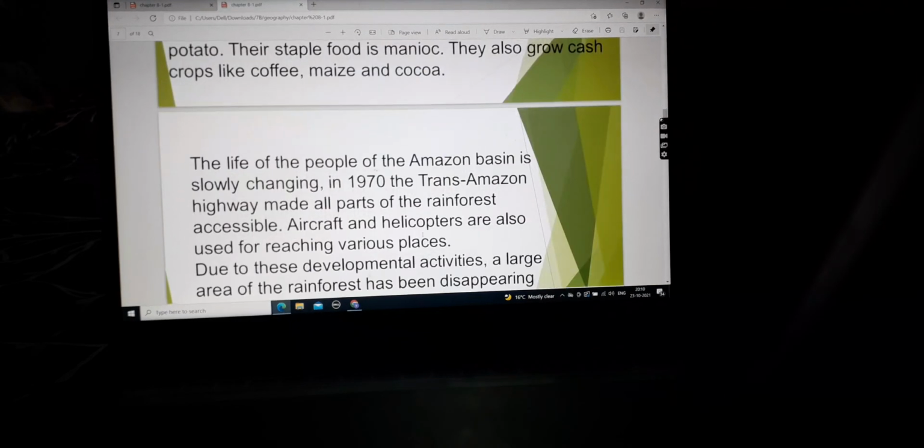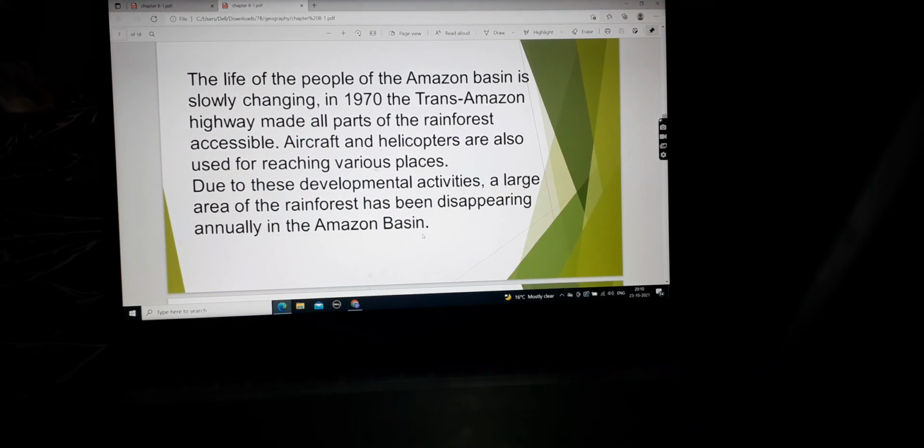The life of people of the Amazon basin is slowly changing. In 1970, the Trans Amazon Highway made all parts of the rainforest accessible. As the development is taking place, the life of the people of the Amazon basin is also slowly changing. Why?